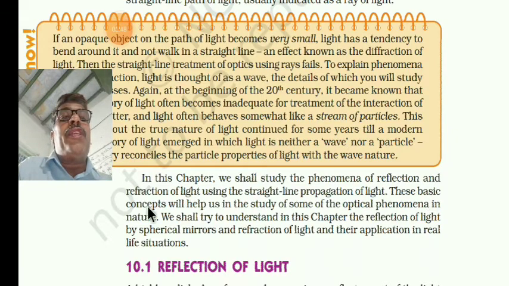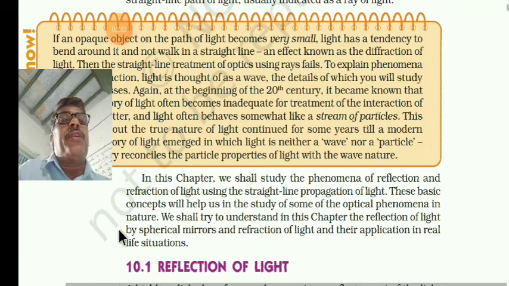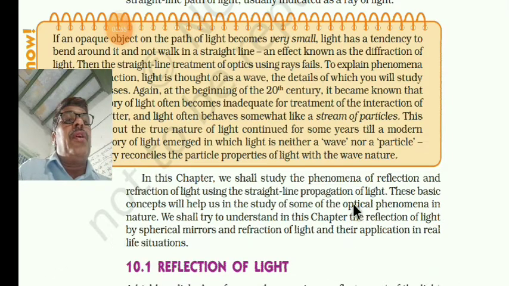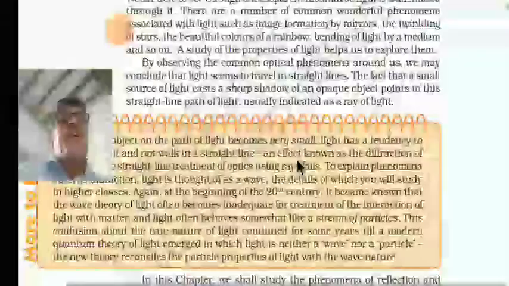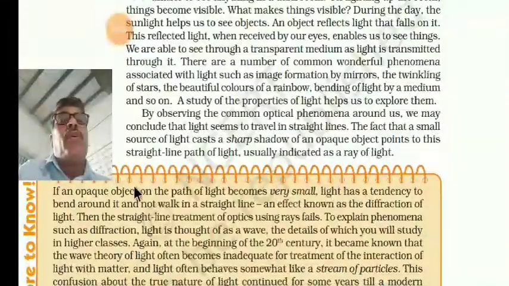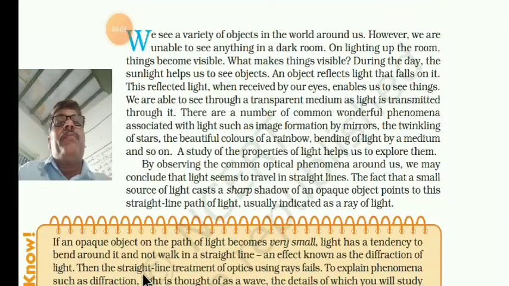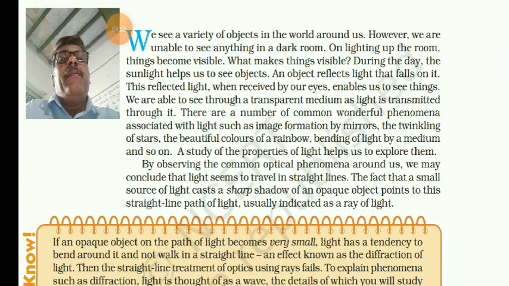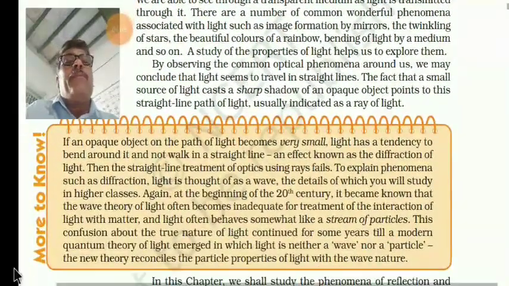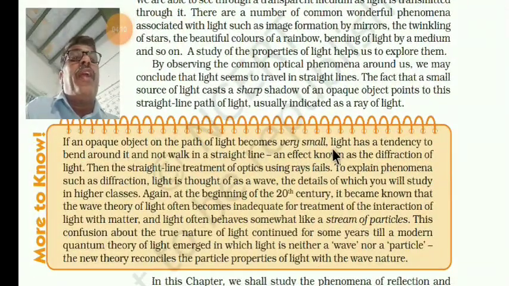These basic concepts will help us to study some of the optical phenomena in nature. Okay, now we'll see that. Here is given in the yellow colored box. Look here, if an object on the path of the light becomes very small. Here you see this yellow paragraph. You will get one important question: what is diffraction of light?